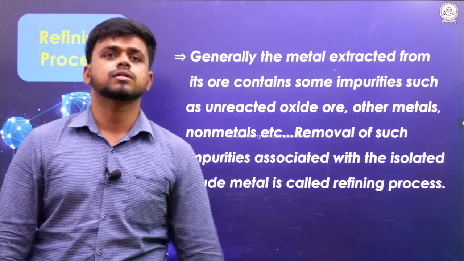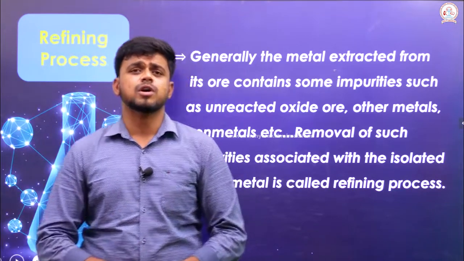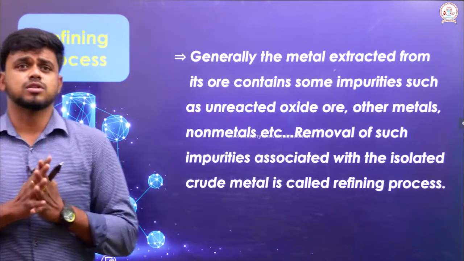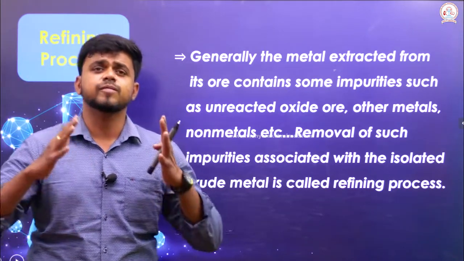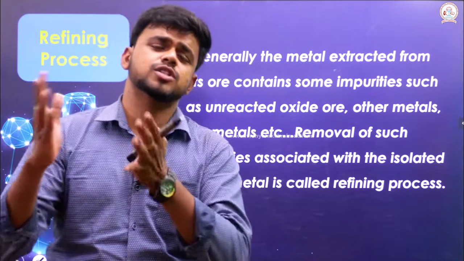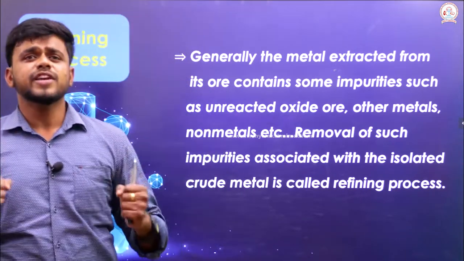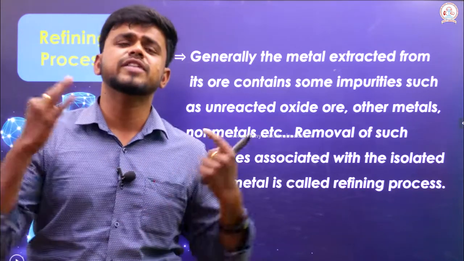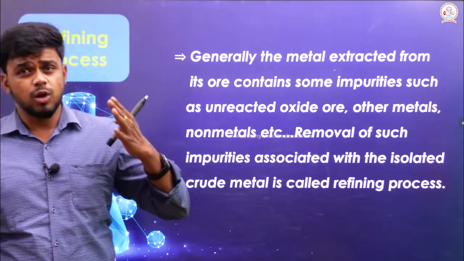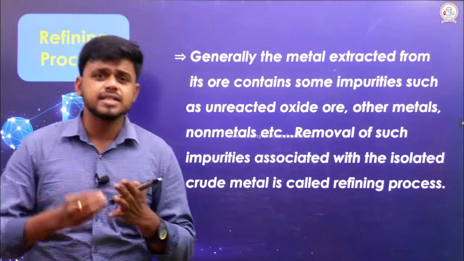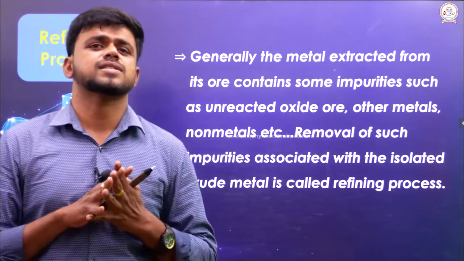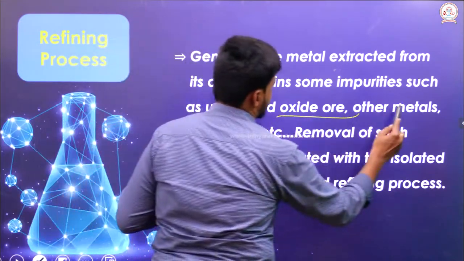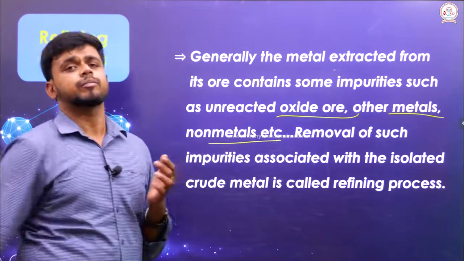Next, the refining process. In the refining process, we are going to look into certain refining methods where we can find which metal can be refined through which. Why do we need to refine? Already we have concentrated and extracted. Because the concentrated ore may contain certain impurities like unreacted oxides, and it can be a metal or a non-metal, anything might be there.